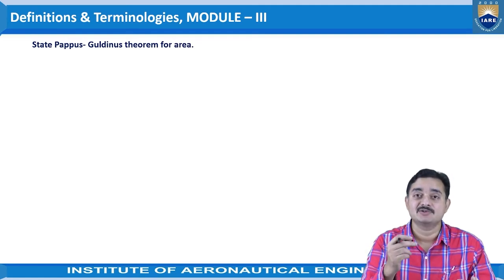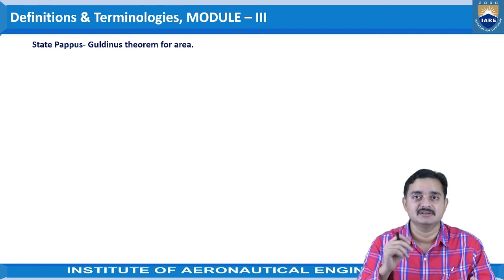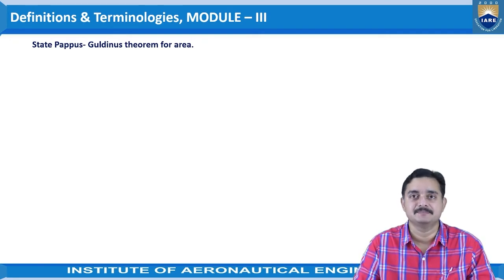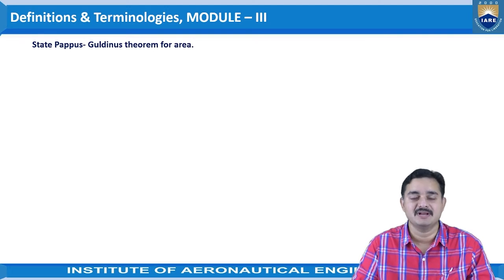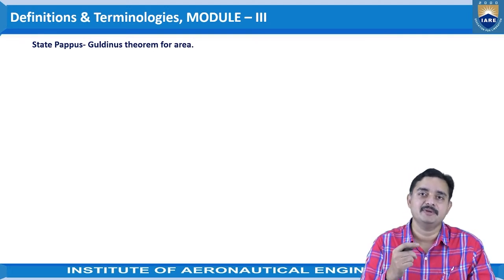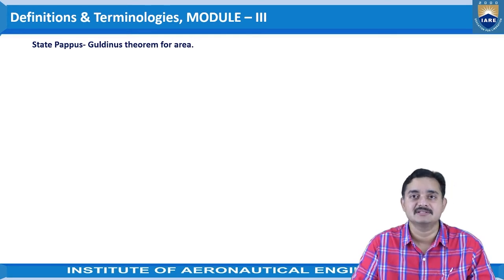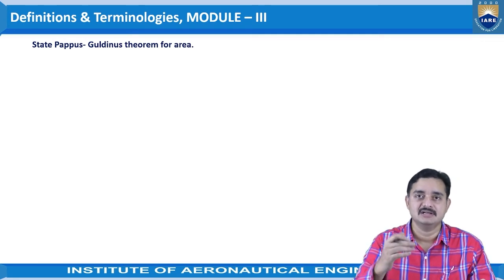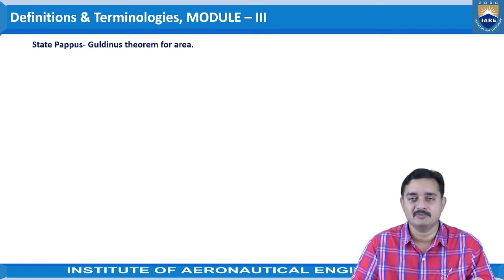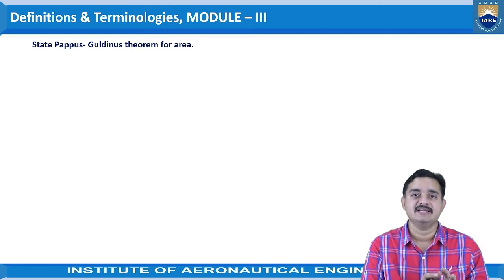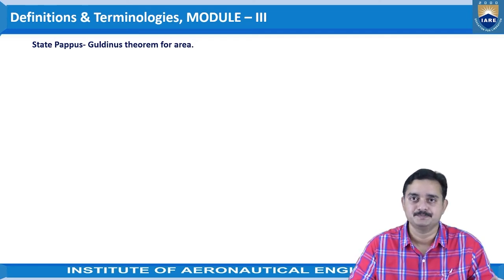When a point is revolved about some central axis, then a line or a curve will form. If a plane is rotated, then some volume will form. So we have two theorems of Pappus and Guldinus, related to area as well as volume.